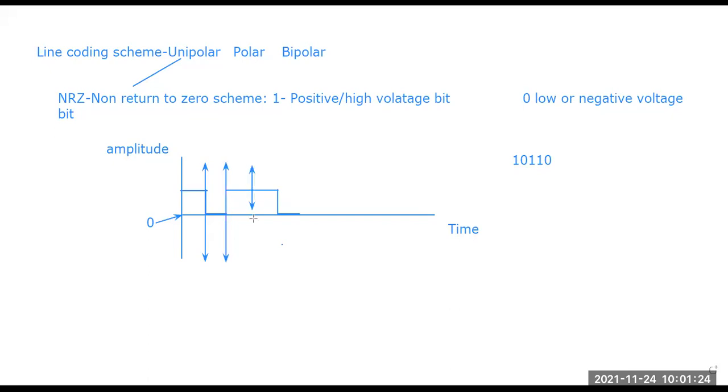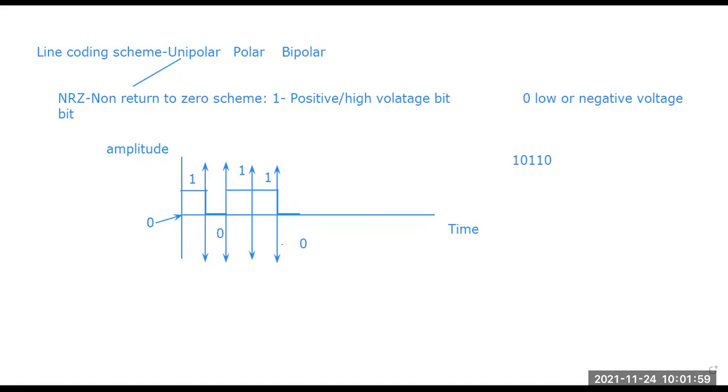There is another part that is here, then another part that is described here. So each of these parts of 10110, the high and positive voltage bit, is moving like this. We can say this is the part for 1, this is the part for 0, then again this is the part for 1, this is the part for 1, and this is the part for 0. So in the NRZ line coding scheme, the positive voltage bit and the 0 voltage or low voltage bit, depending upon this, it goes on.